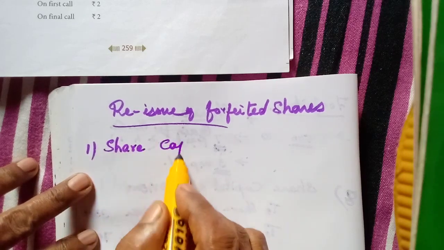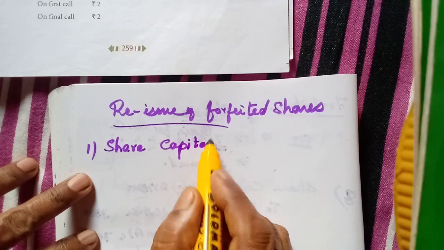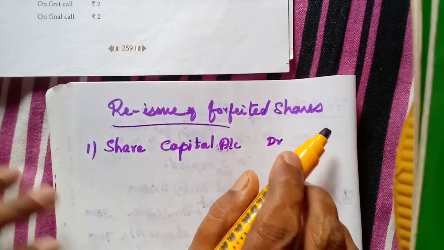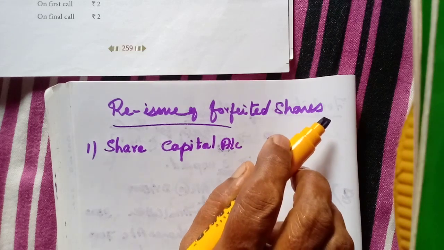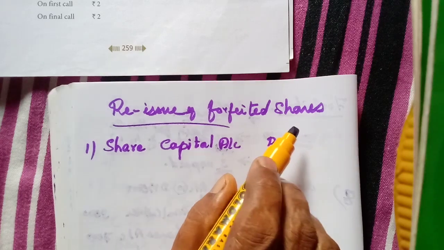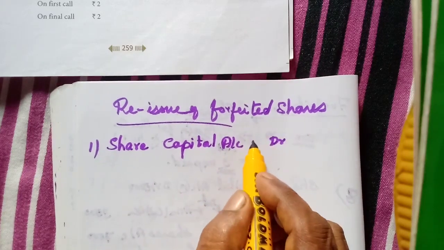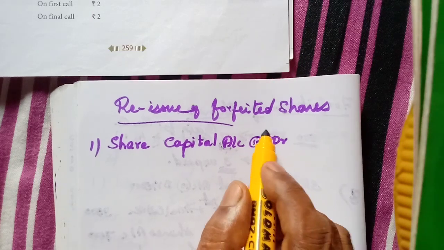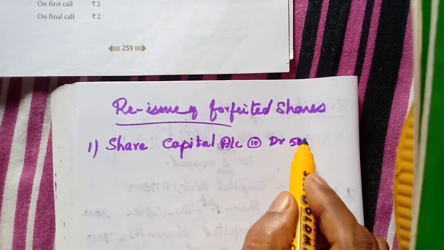First, what we have learned: how much is called up? Rupees 10 each issued at par, held by Raghav for non-payment of the final call. So all the 10 we have called up. 10 into 500, 5,000.